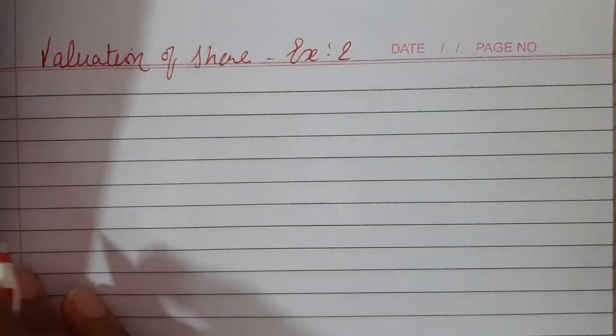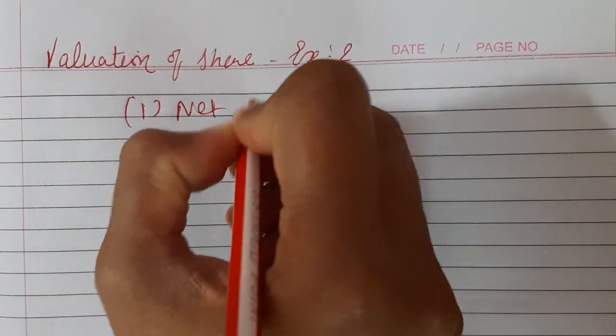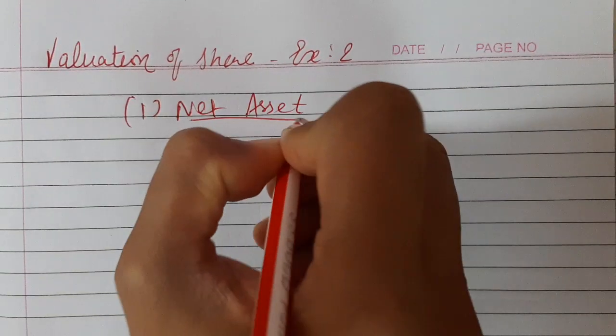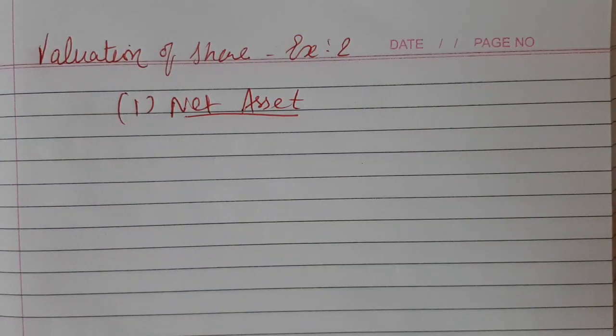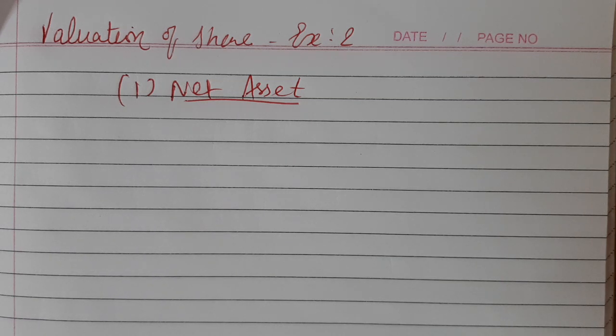Moving towards the solution. The very first step is to find out net asset. For intrinsic value we need to find net asset. The rule for net asset: if the market value is given then that should be considered at market value, otherwise all the assets at book value.